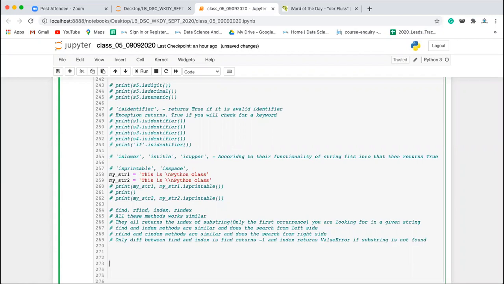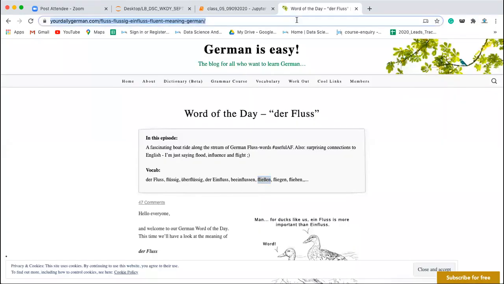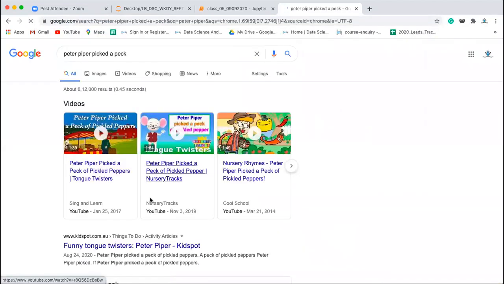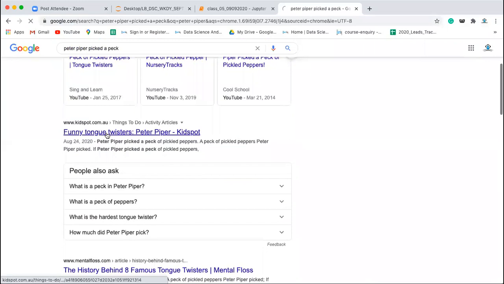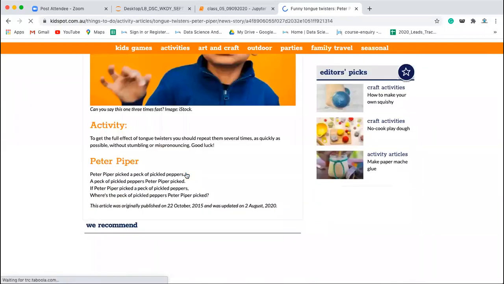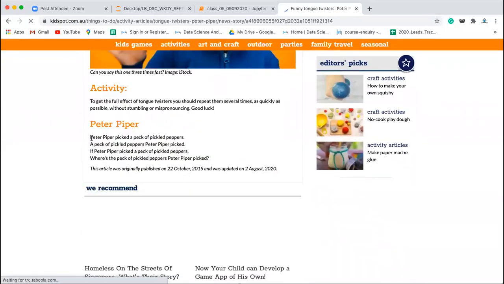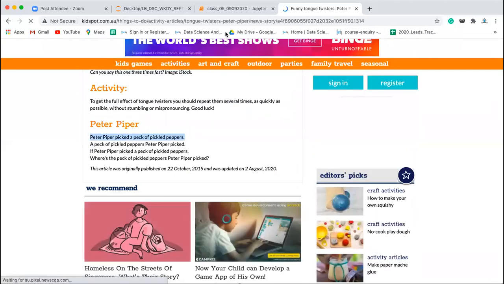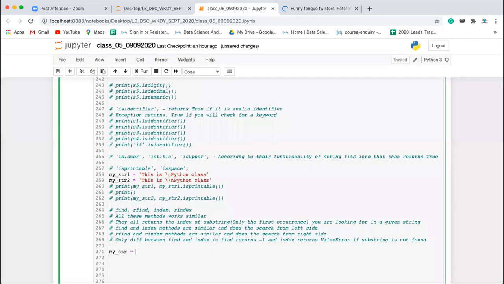Okay, let's see that. We have a string, let's say my_str is equal to, let's say this is the string.